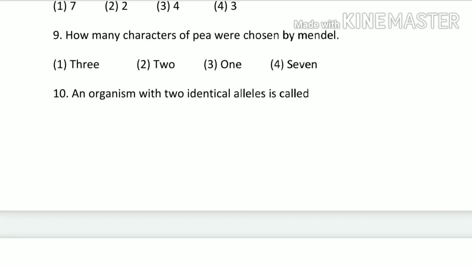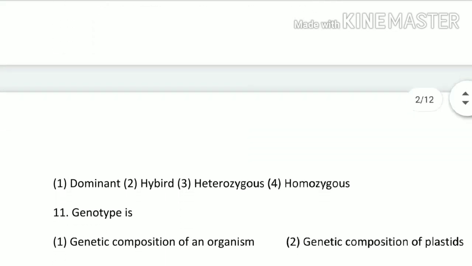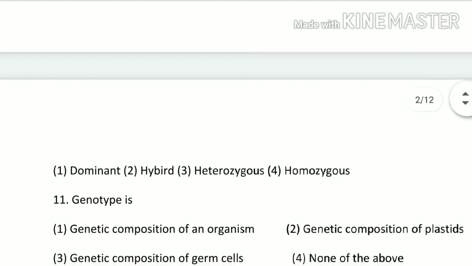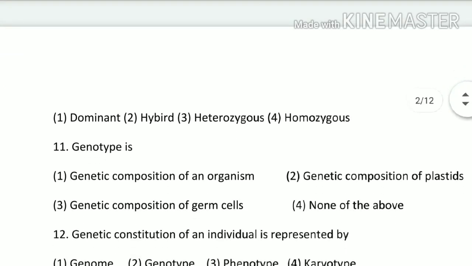Next, 10th question. An organism with two identical alleles is called dominant, hybrid, heterozygous or homozygous. So identical alleles, as the question says, identical means the same genes. That means option number fourth is the correct option. Homozygous means same. Next, 11th question.